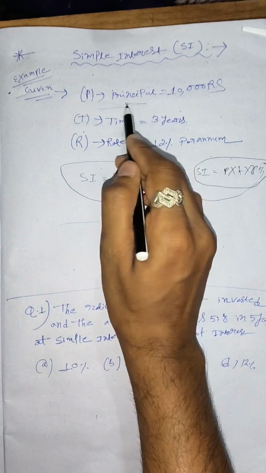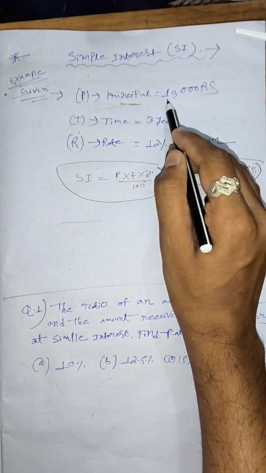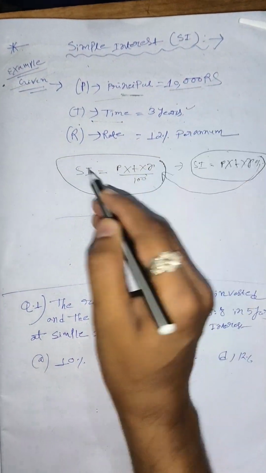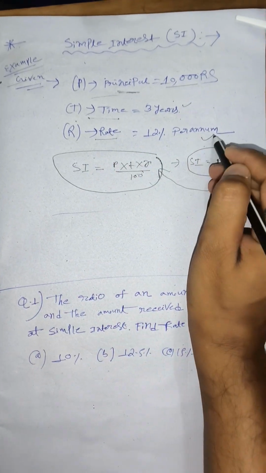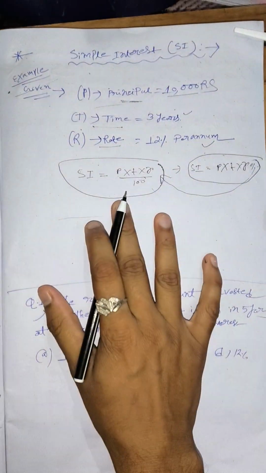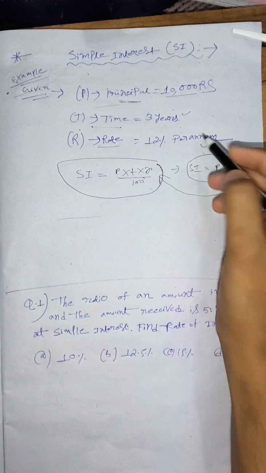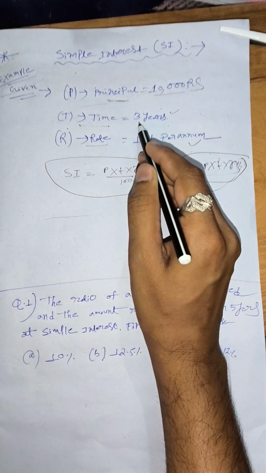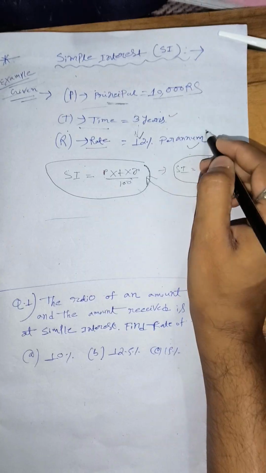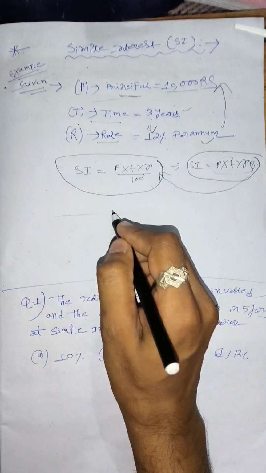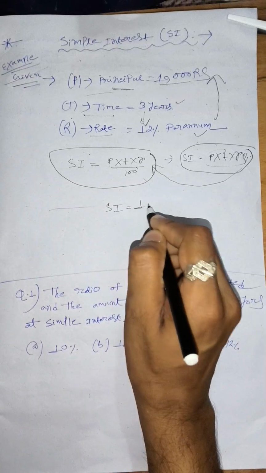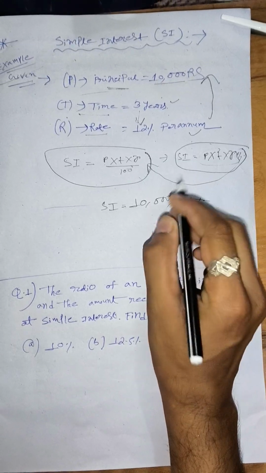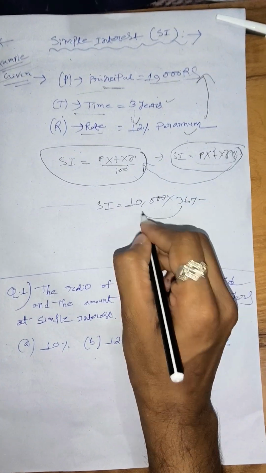So here the principal, denoted by P, is given as 10k, time is 3 years, and rate of interest, R, is given as 12% per annum. So we have to do it within a few seconds, because from the formula PTR by 100, we can directly multiply 3 into 12, 36% on principal. So SI equals 10,000 into 36 percent. From the percentage, 2 zeros cancel, 36.